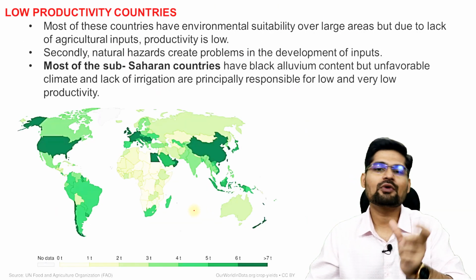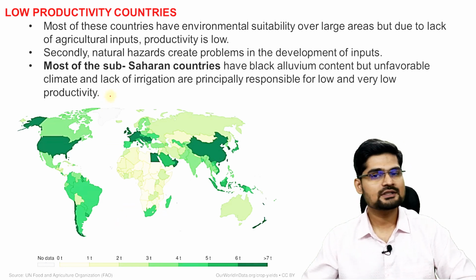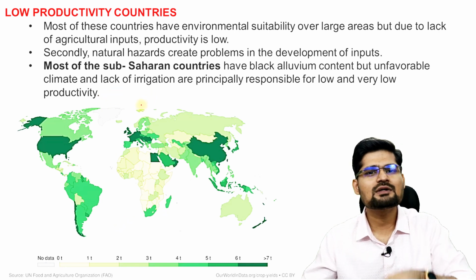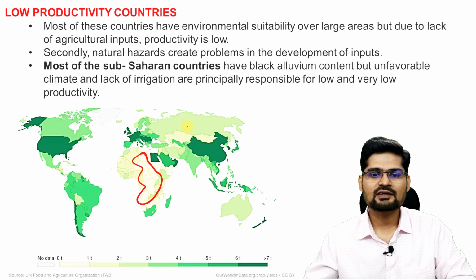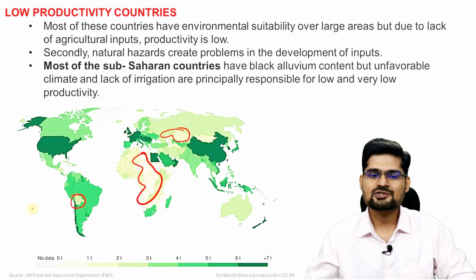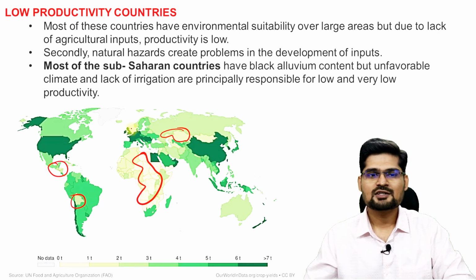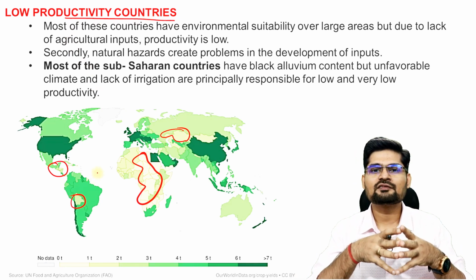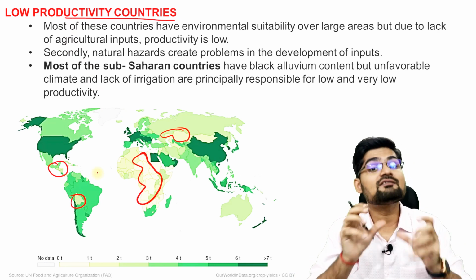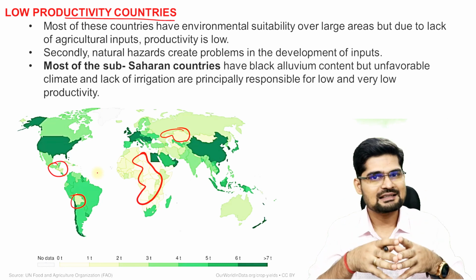And then you have the low productivity countries. Of course, you understand there are limitations of environmental sustainability, and agricultural inputs, technological inputs, human resources are on a lower side in these countries. The sub-Saharan Africa, some portions in the Asia Minor and Middle Eastern countries, some portions in Central America, South America, these are the areas where you'll find some lower level of the inputs as well as the natural factors. So these are the low productivity countries across the world. So this is the geographical pattern of the world in terms of agriculture productivity, if you want to make it, right? So one map and analysis alongside the factors could be good for your answer writing as well.